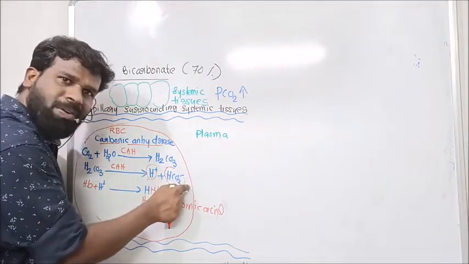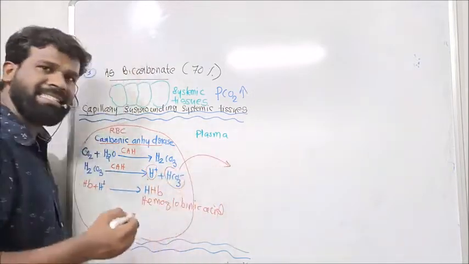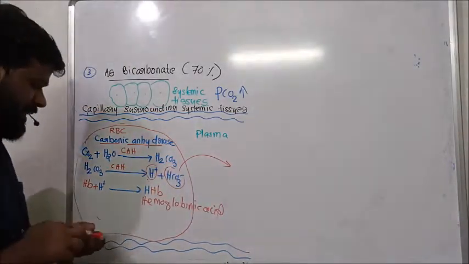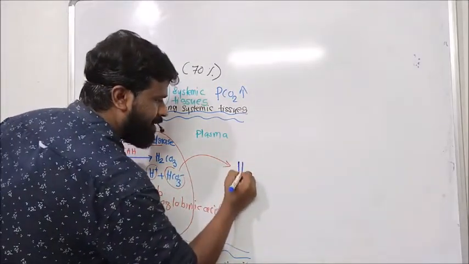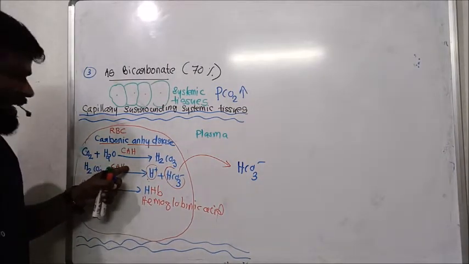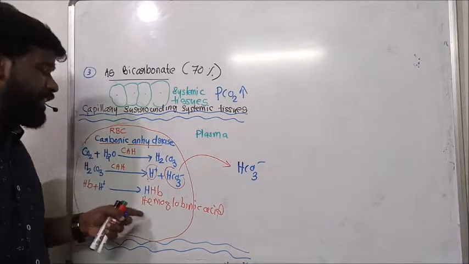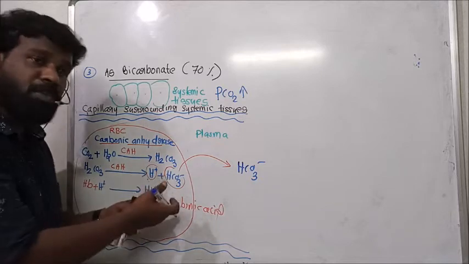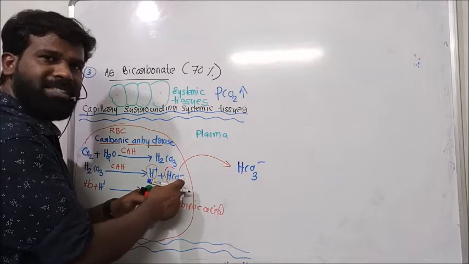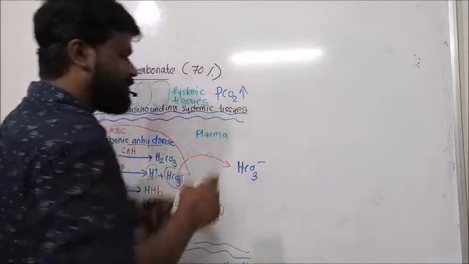When this bicarbonate ion concentration increases, their rate of diffusion will also increase. So this bicarbonate ion diffuses from this RBC to plasma. See here, by the action of the enzyme carbonic anhydrase, carbonic acid dissociates to form H plus and bicarbonate. This H plus combines with the hemoglobin to form hemoglobinic acid. But a large amount of bicarbonate is also formed here, and this bicarbonate then diffuses from RBC to plasma.